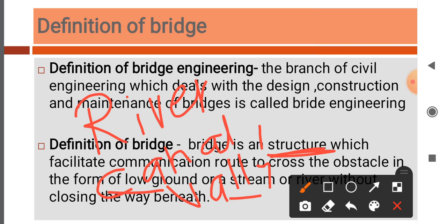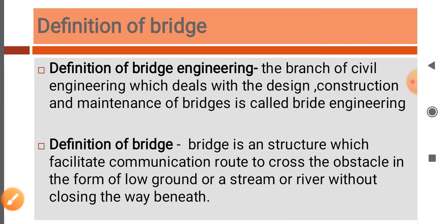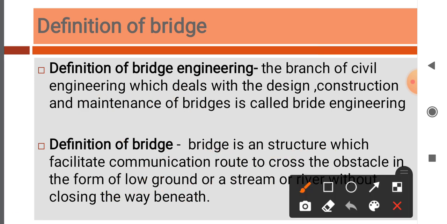Artificial obstacles are canal, roadway. These are the artificial obstacles over which a structure is constructed without closing the way of the obstacle. Suppose this is the river.